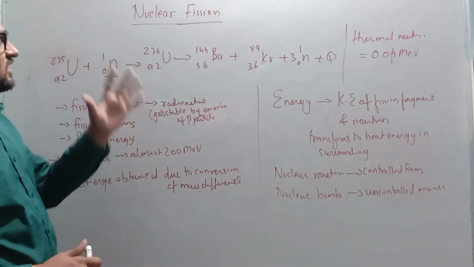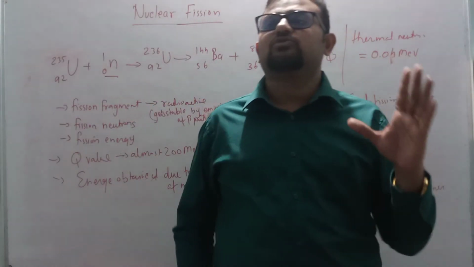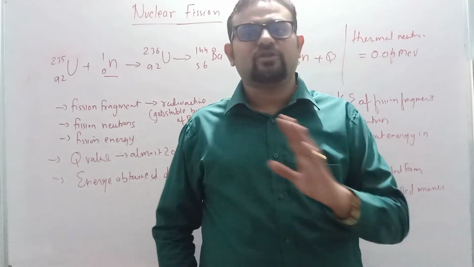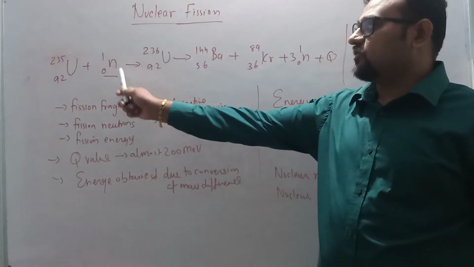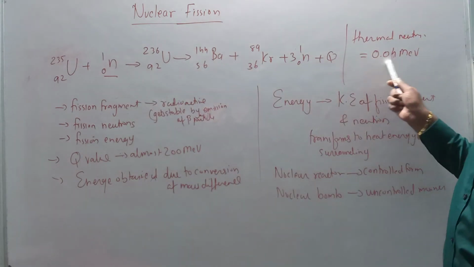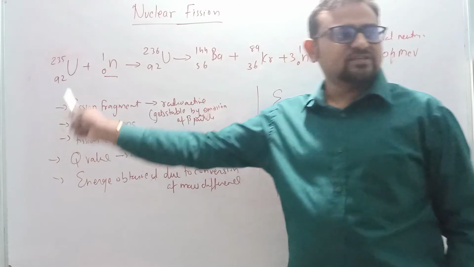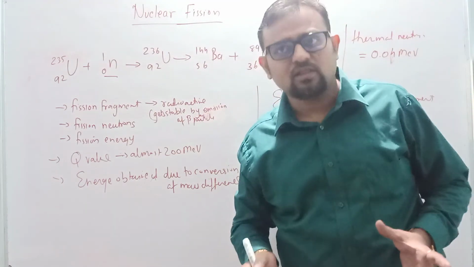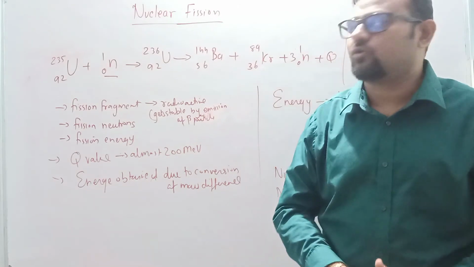I'm repeating once again, nuclear fission. It was suggested that a neutron will be a perfect projectile, as it will not have Coulomb force, so it can penetrate deep into the nucleus. Hence, they found that when a thermal neutron, with energy 0.04 MeV, bombarded uranium, it is broken into almost equal parts, and that emits a very high amount of energy.